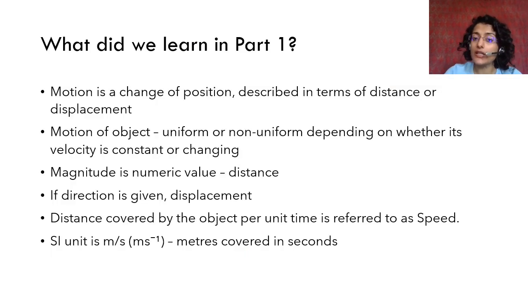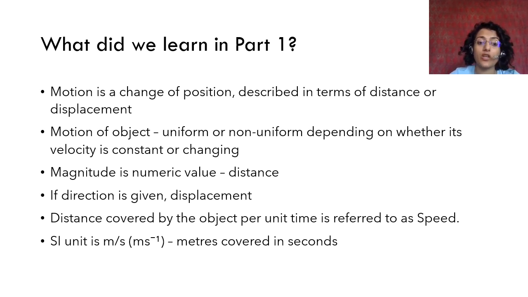So this is what we learned in part 1. We learned that motion is a change of position. It is described in terms of distance or displacement. Displacement is the shortest distance, right? And displacement also has direction in it. So motion of an object is uniform or non-uniform depending on whether velocity is constant or changing, right?